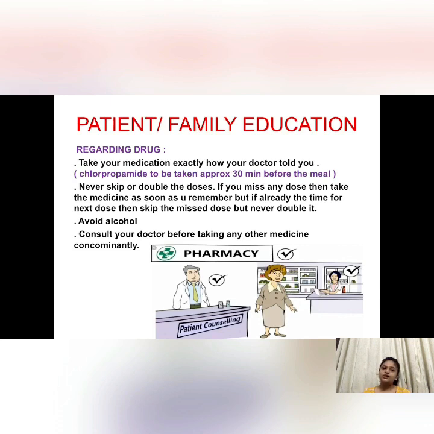So here, regarding the drug, the patient or family should be educated that the patient has to take the medication exactly how the doctor has told them, and in the way it is prescribed. And chlorpropamide is to be taken approximately 30 minutes before the meal. Then you should never skip or double the dose. Even if you miss the dose, you have to take the medicine as soon as you remember. But if it is already the time for the next dose, then you have to skip the missed dose. But you can never double the dose, which will lead to severe and fatal hypoglycemia.